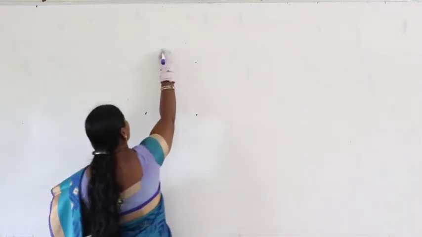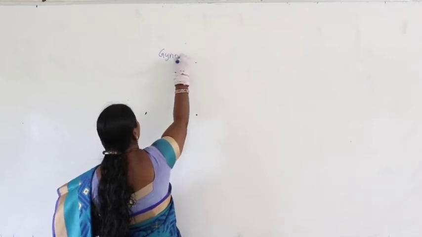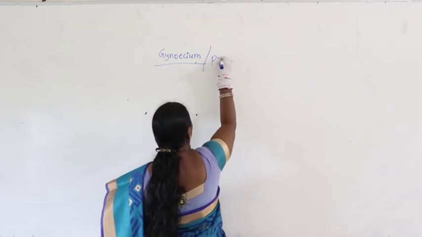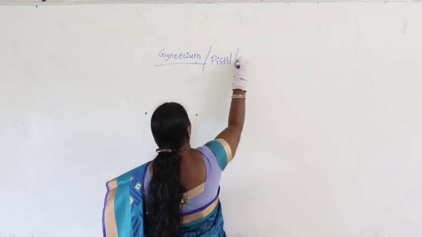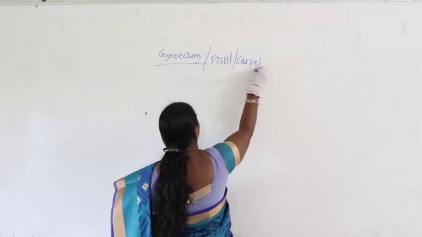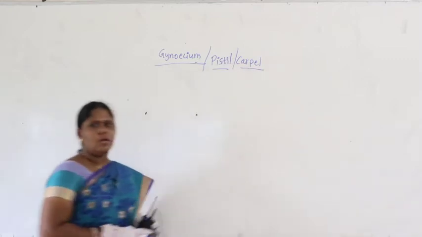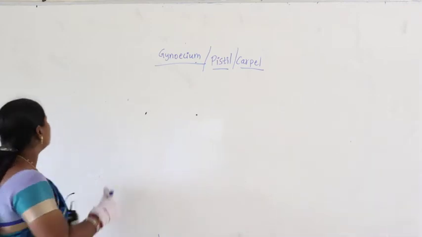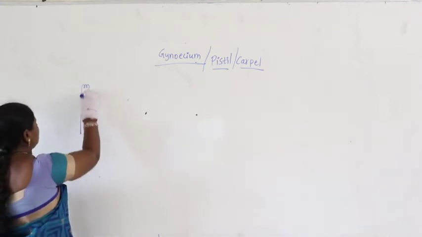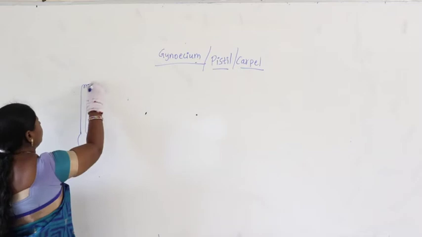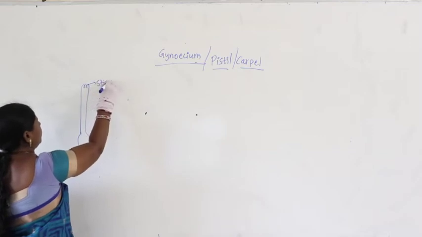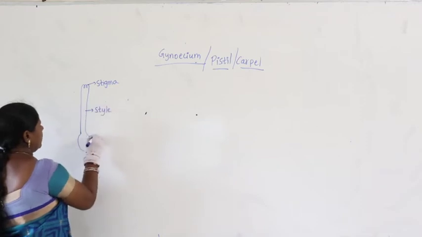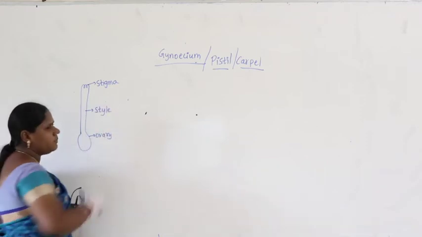Now, we were in the discussion about Gynoecium, also called pistil, also called carpel, right. For the last class we studied the structure of gynoecium. So we discussed that this is what is called stigma, on which pollen grain falls. The long tubular structure is called style. At the base we find the ovary.